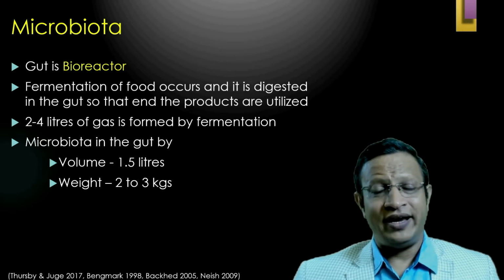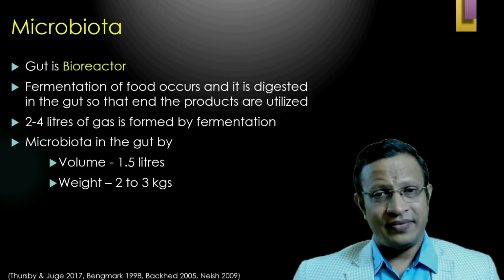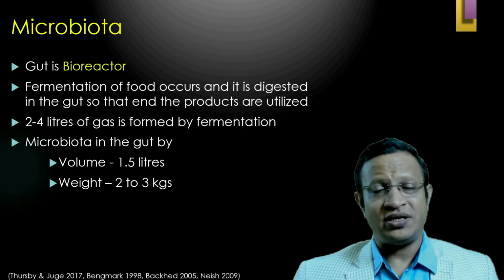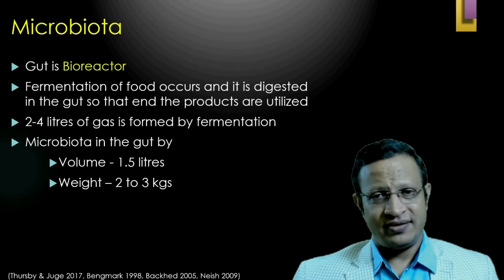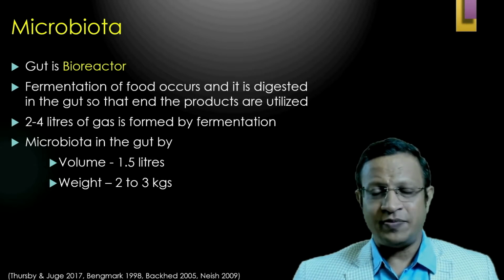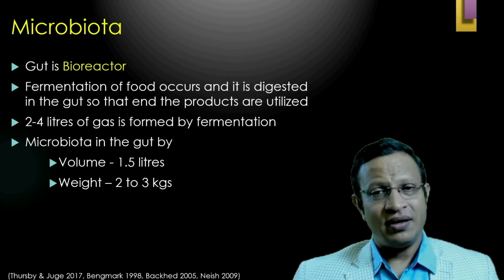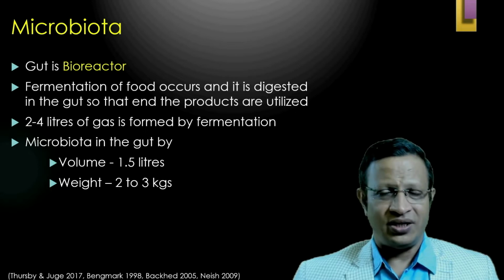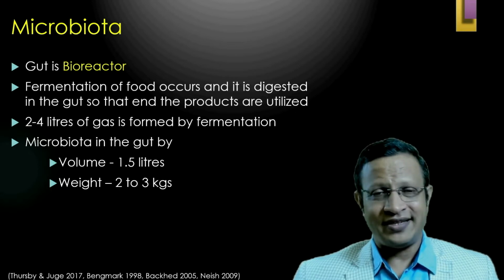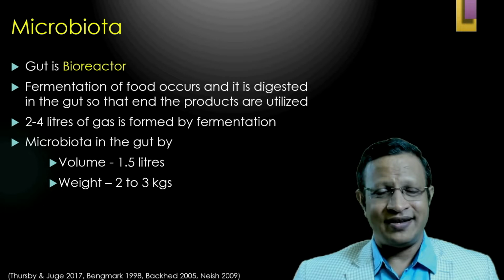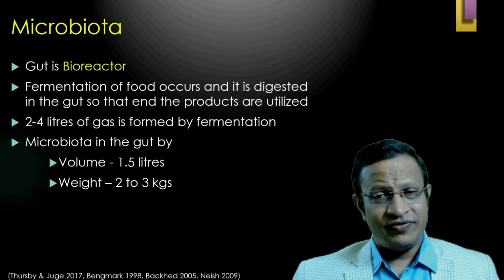Here, the food intake occurs, and with the help of this microbiota, fermentation of the food occurs. That means complex food particles are degraded by these bacteria. Once the fermentation occurs, it is further digested with various enzymes and absorbed for energy. Hence, the gut is considered an awesome bioreactor in our body. Once the fermentation occurs and energy is extracted, the byproduct is gas.